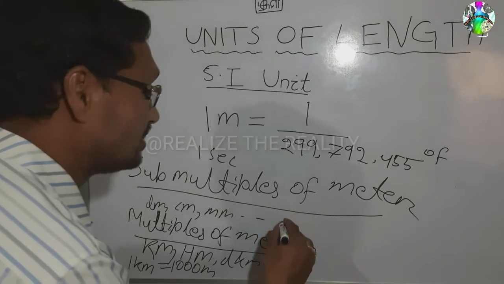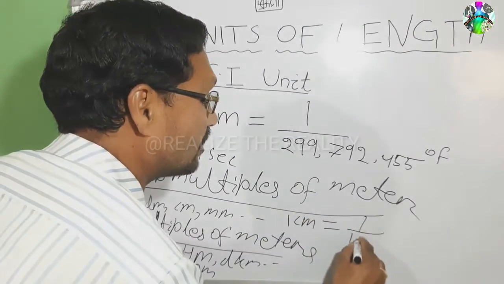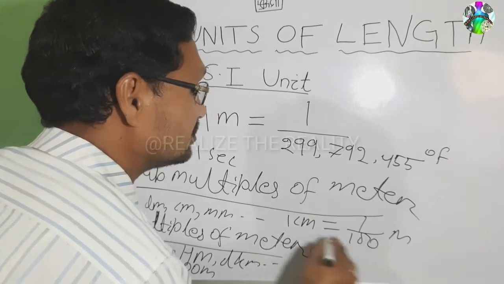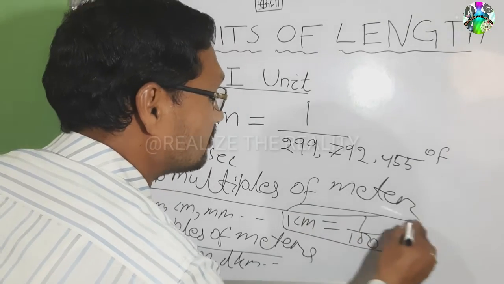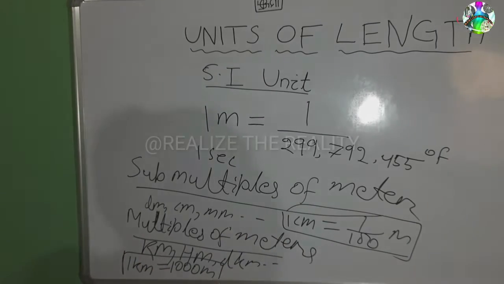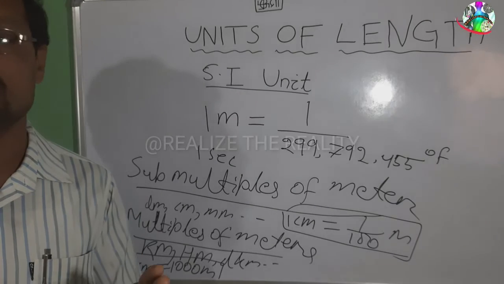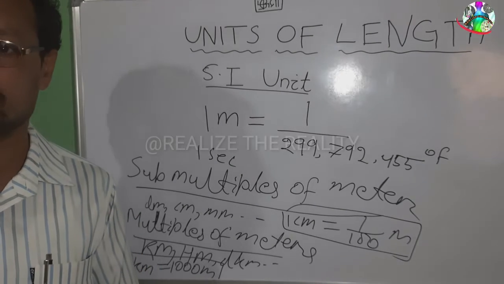Like this, 1 centimeter is equal to 1 by 100 meter. So these are some multiples and submultiples of a meter we have already studied.